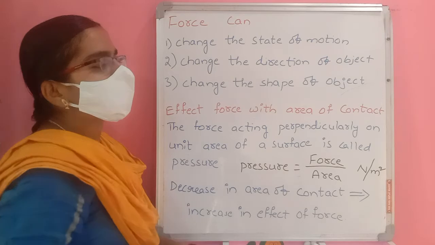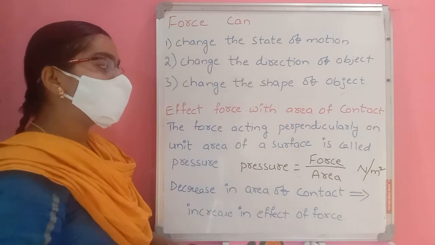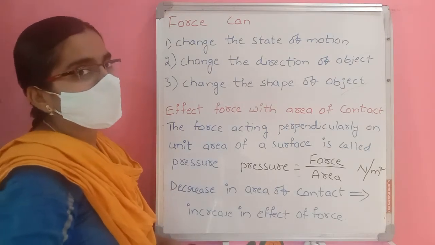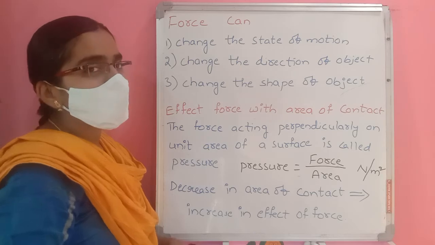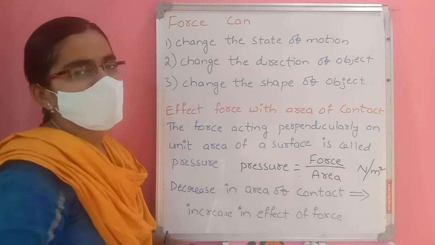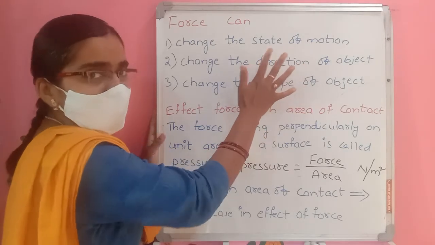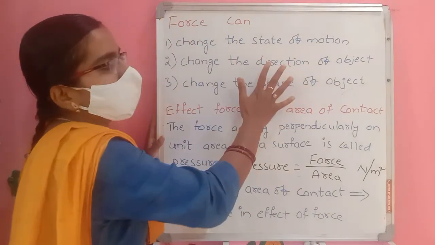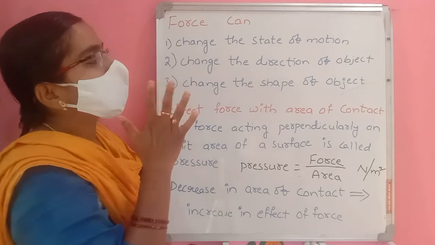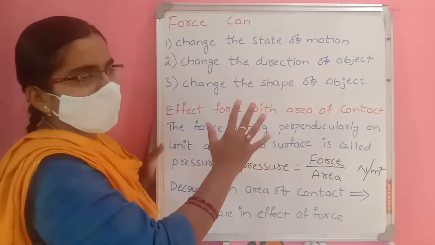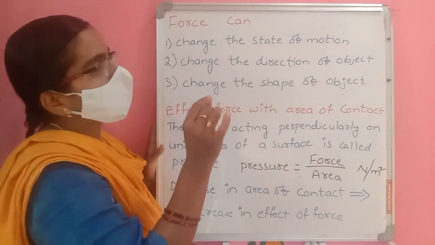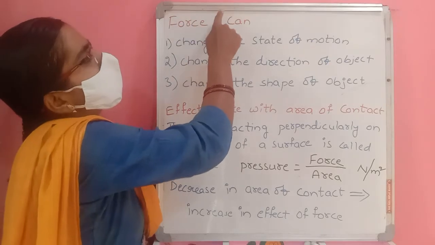The force acting perpendicularly on a unit area of a surface is called pressure. First, we have to know about pressure. I am applying some force on this, pushing it. But how much force is totally applied on it? We have to divide by unit area, per unit area.